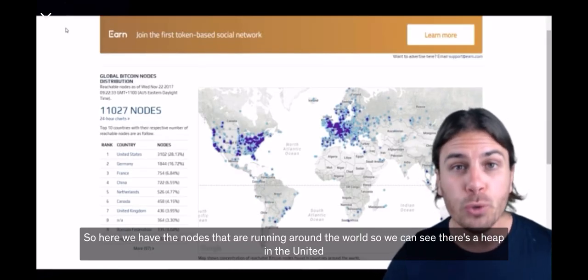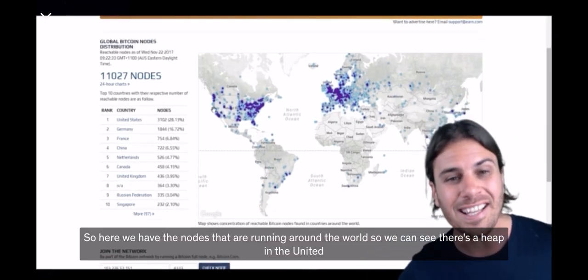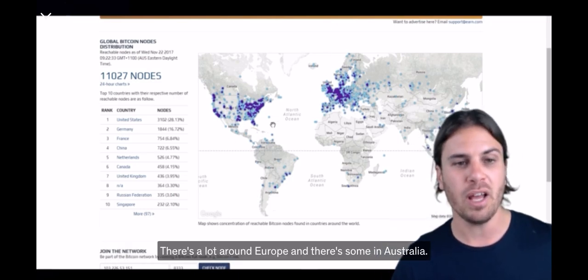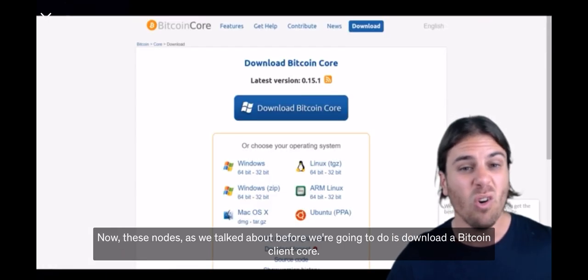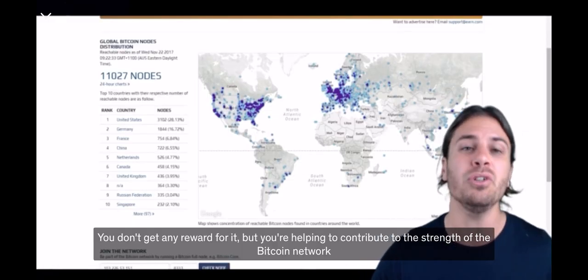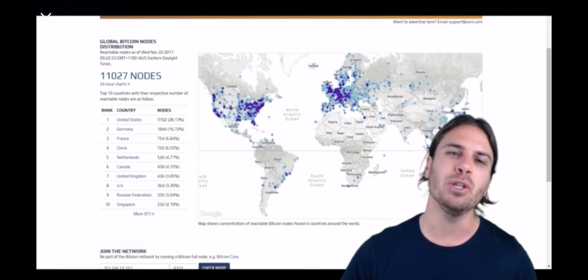So here we have the nodes that are running around the world. So we can see there's a heap in the United States, there's some in South America, there's a lot around Europe, and there's some in Australia. Now these nodes, as we talked about before, all you gotta do is download a Bitcoin client core. You don't get any reward for it, but you're helping to contribute to the strength of the Bitcoin network, and you're doing something good for Bitcoin.